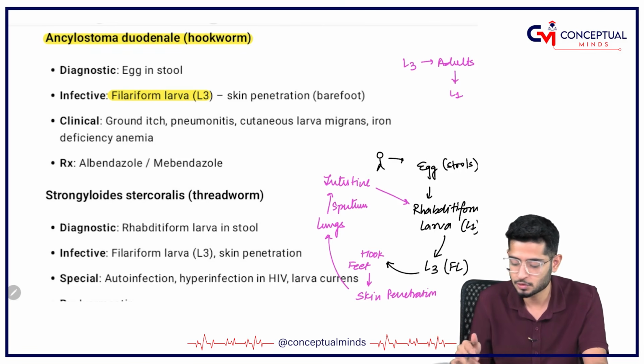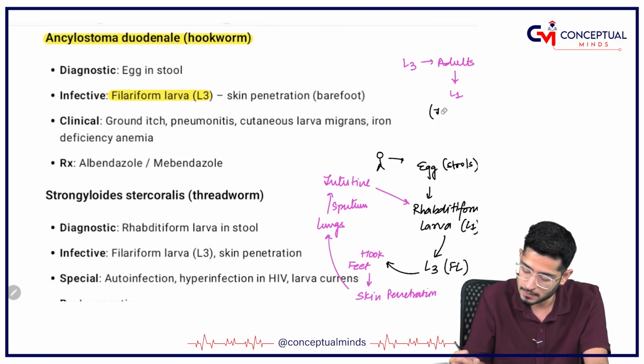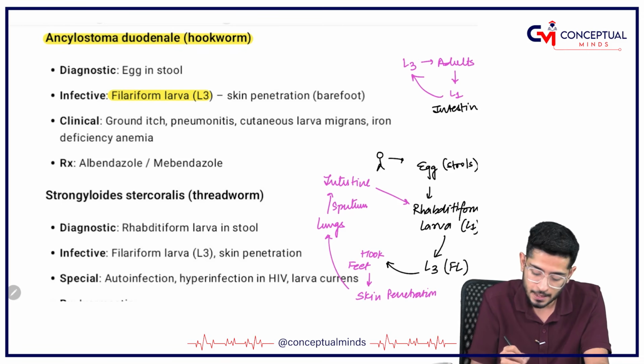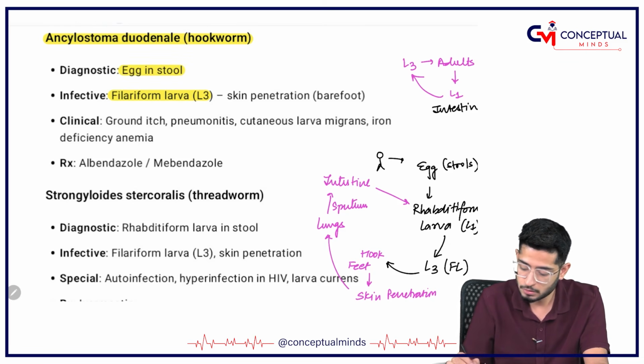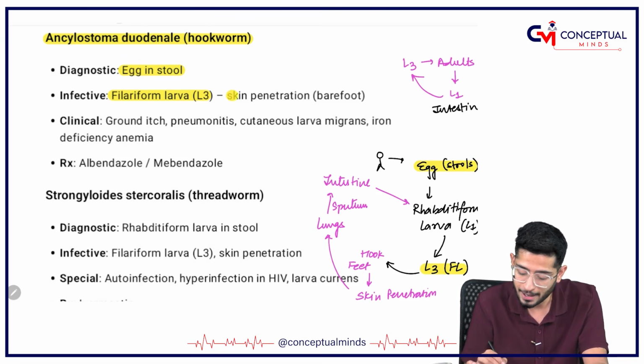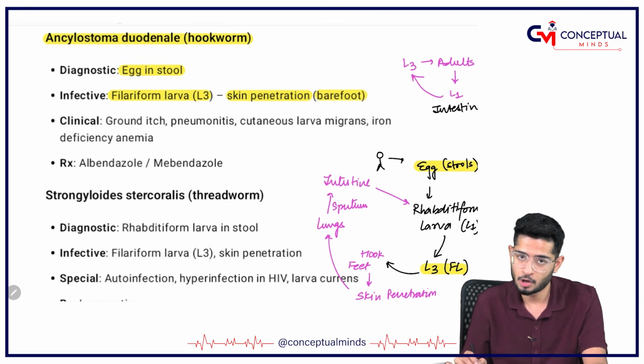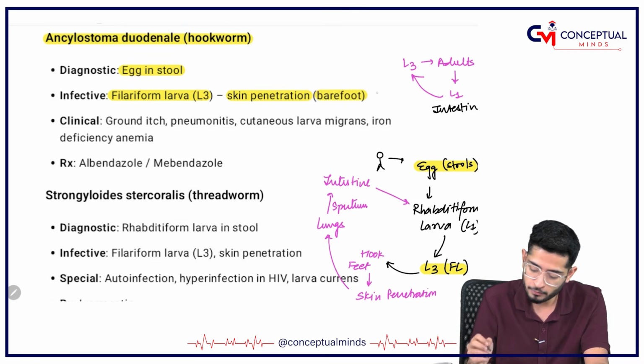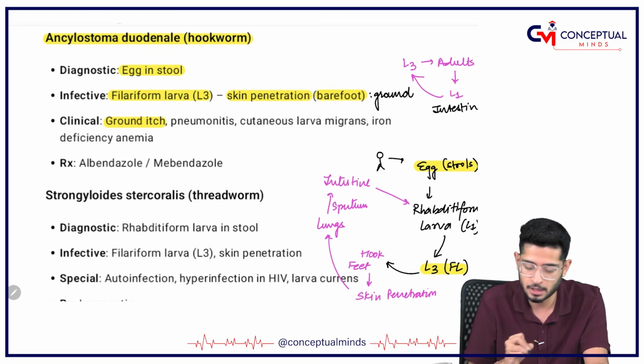So this is the cycle which is going to occur in the intestine, and then L1 is converted into L3. So that is why, my dear friends, the diagnostic stage is going to be egg in the stools, which I have told you here. The infective stage, what is infecting the humans? It is L3 or the filariform larva via skin penetration. If somebody is moving barefoot on the ground, the itching here is called ground itch.